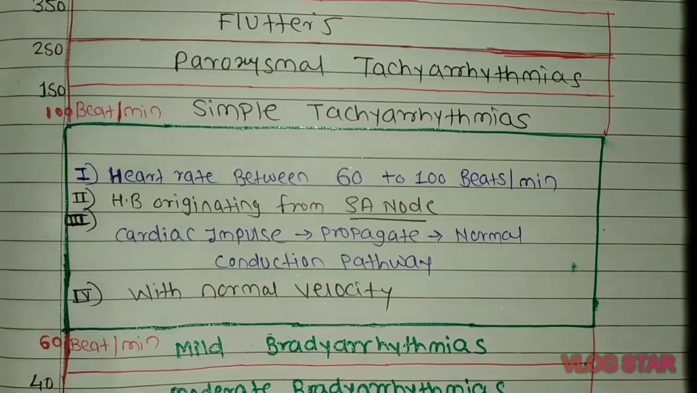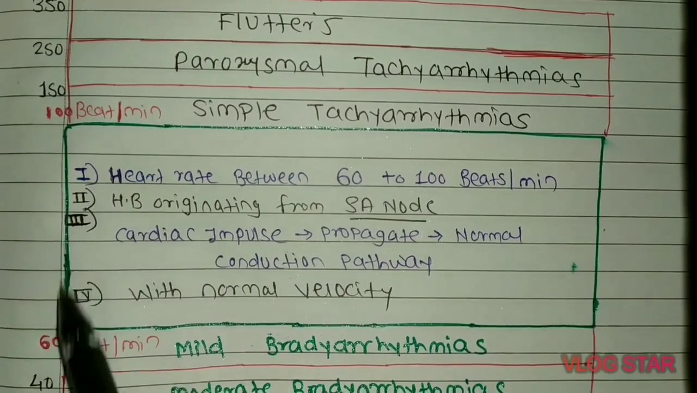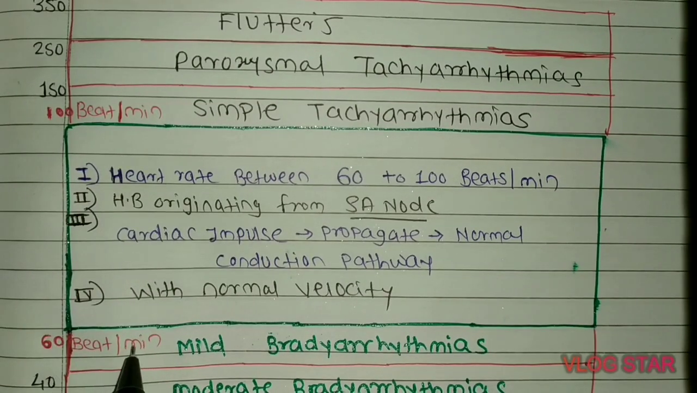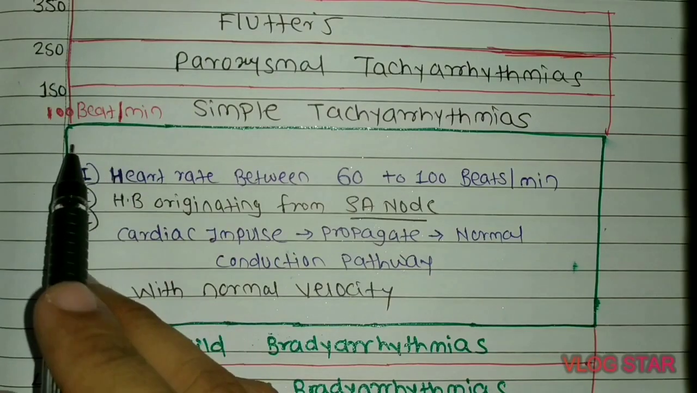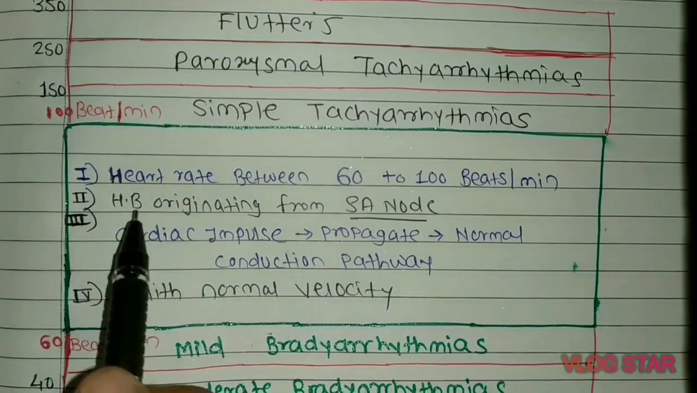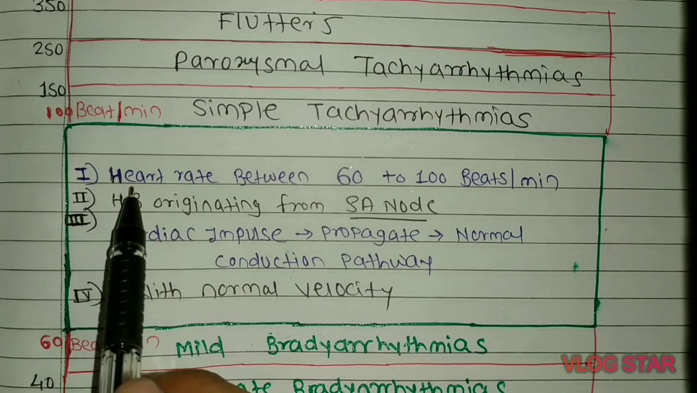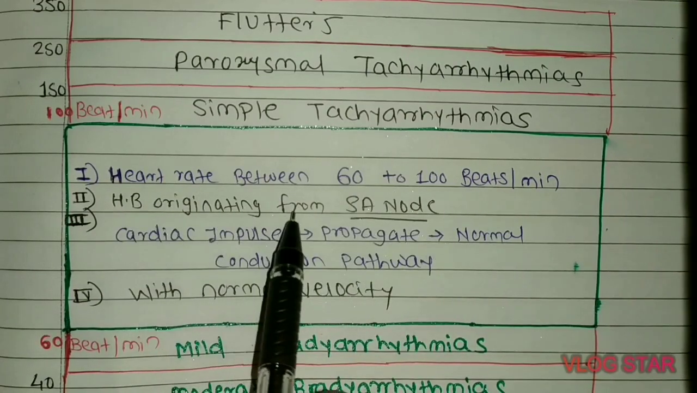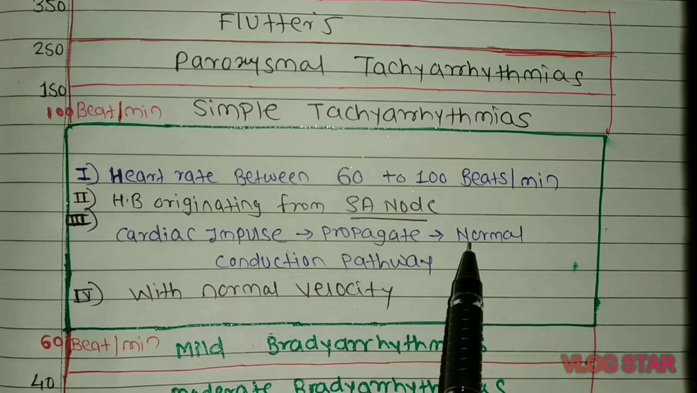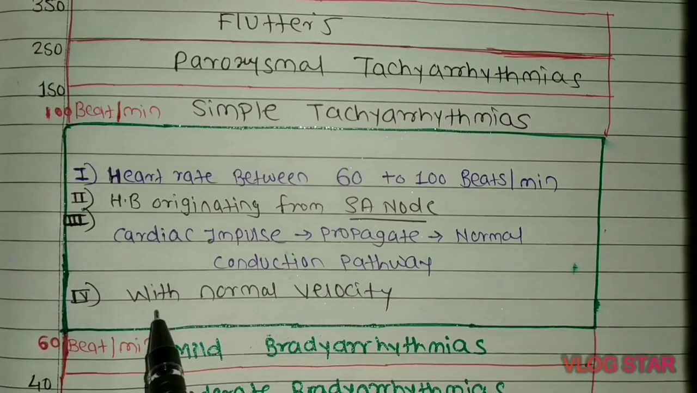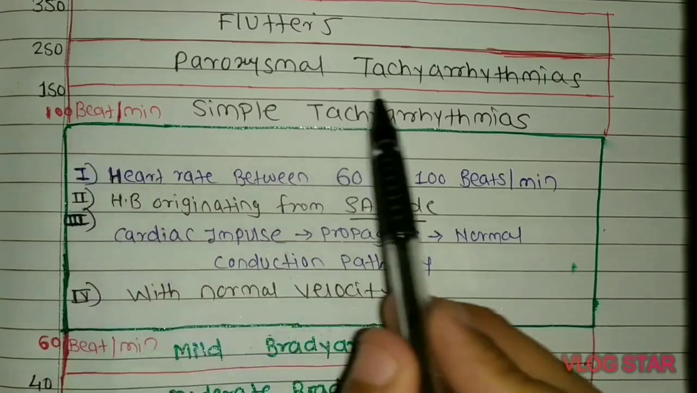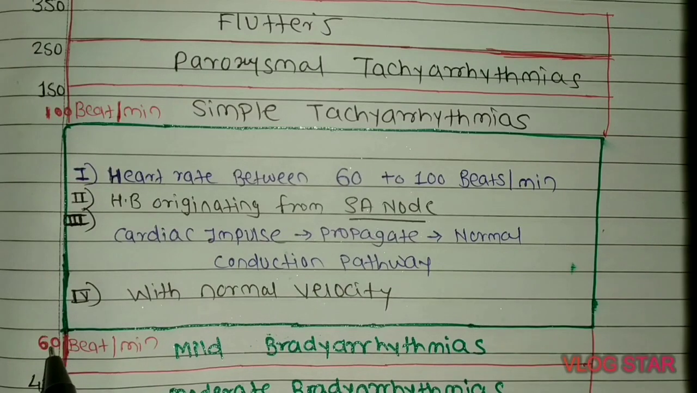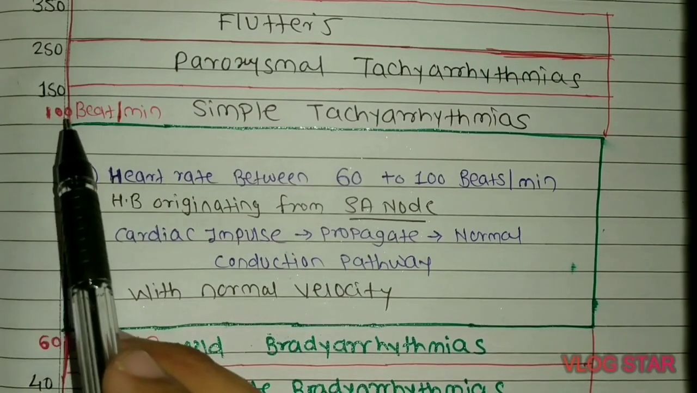This is a simple diagram for understanding purposes. On the x-axis there are heartbeats. So 60 beats per minute to 100 beats per minute is the normal range. Having the normal criteria, that is, heart rate between 60 to 100 beats per minute, heartbeat originating from the SA node, and cardiac impulse propagating with the normal conduction pathway and normal velocity, this is the normal cardiac rhythm.